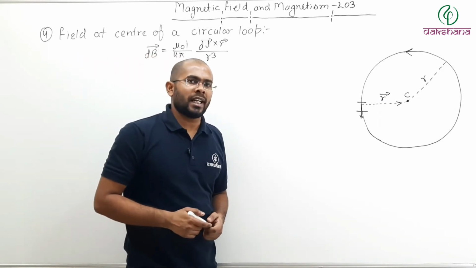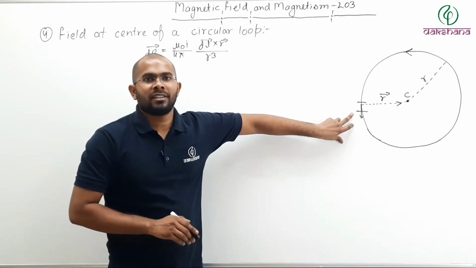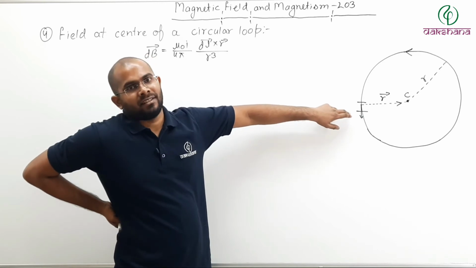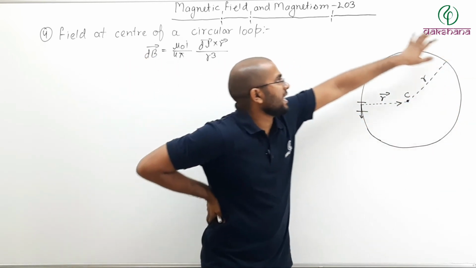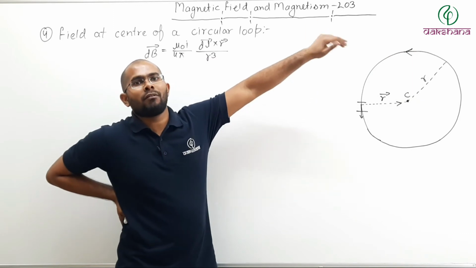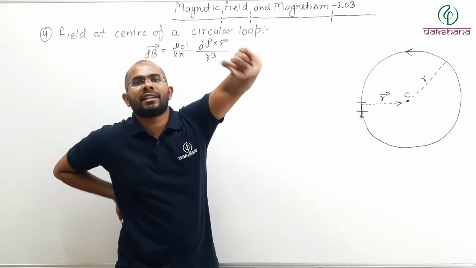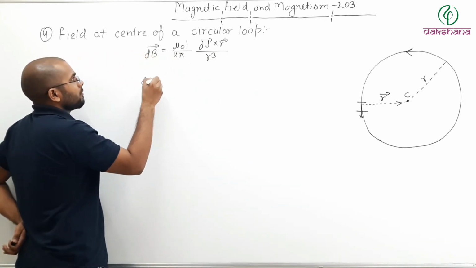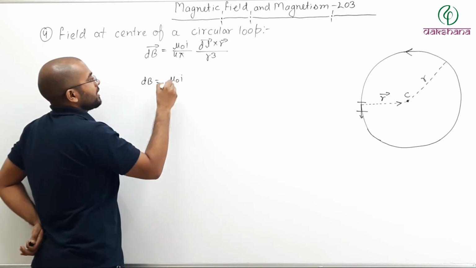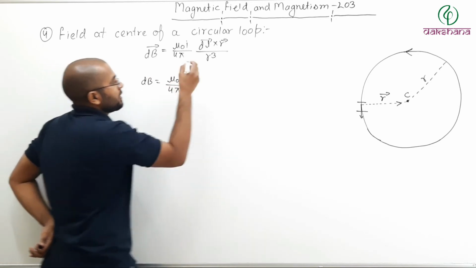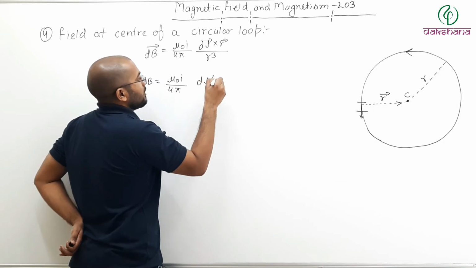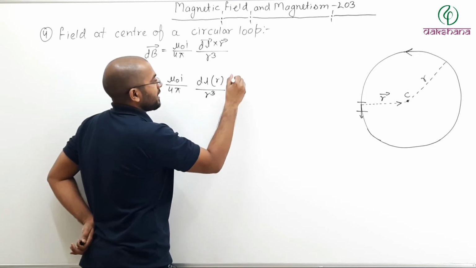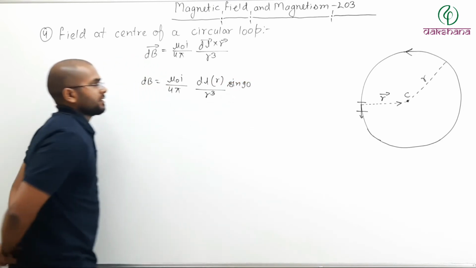Now you know that the tangent makes an angle of 90 degrees with the radius. You draw any tangent on a circle, it will always form an angle of 90 degrees with the radius. So magnitude can be written as what? dB will be equal to mu naught I divided by 4 pi, dl r by r cube and sine 90, like this.